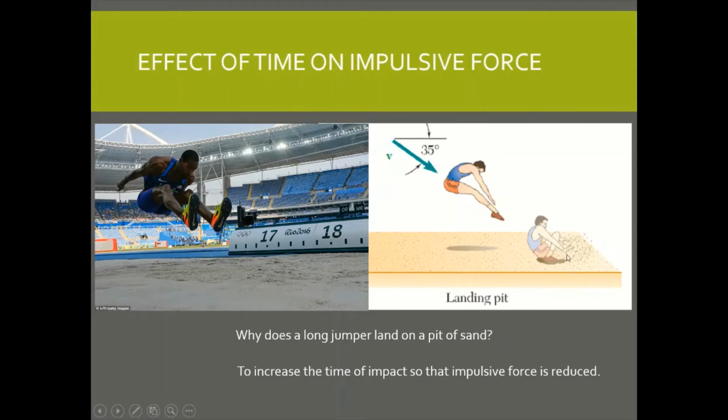The change of momentum happens in a longer time. So the time of impact is long, so the impulsive force is reduced. The impulsive force is low. Therefore, he is not injured as compared to if he jumps onto a cement floor. Just imagine if he lands on the cement floor, what do you think will happen?